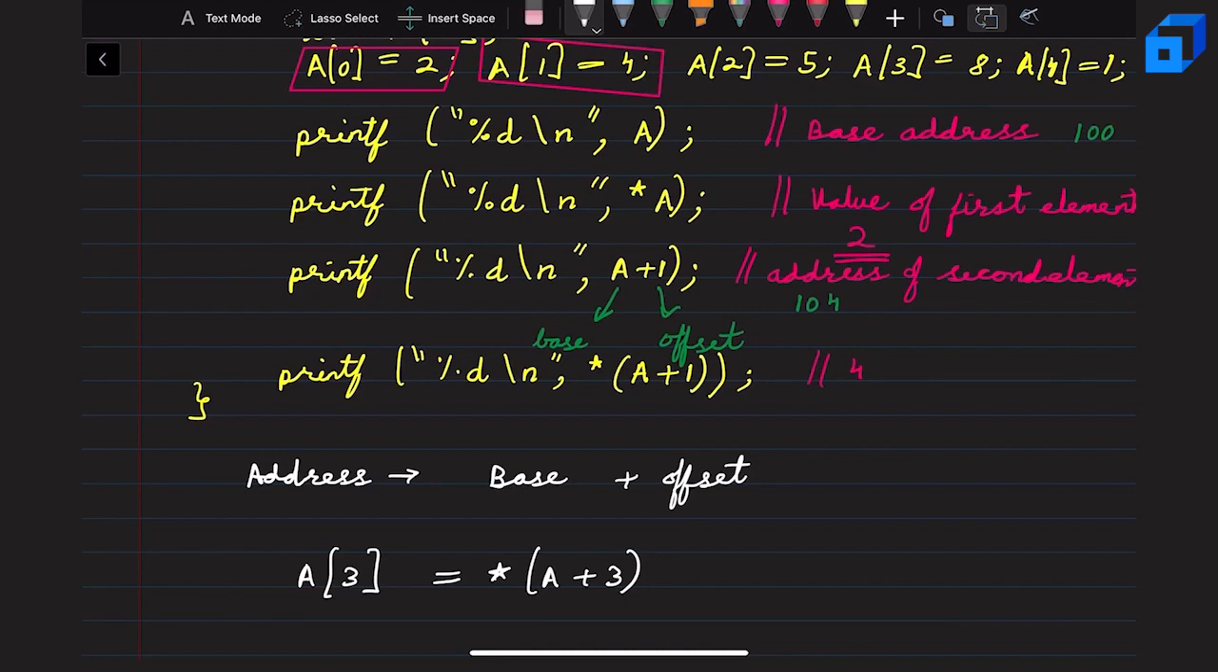So this was the basics of arrays and how they are stored in memory. In coming videos, we will study more about arrays.